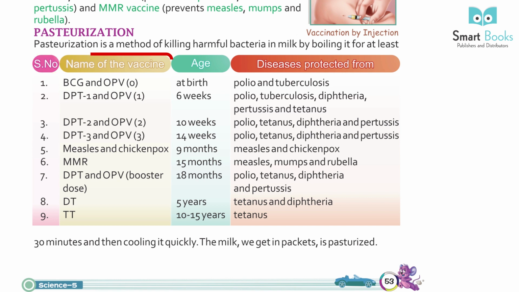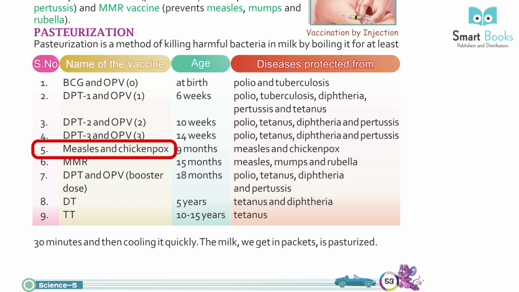Serial number, name of the vaccine, age, diseases protected from. 1. BCG and OPV. At birth: polio and tuberculosis. 2. DPT1 and OPV1. 6 weeks: polio, tuberculosis, diphtheria, pertussis and tetanus. 3. DPT2 and OPV2. 10 weeks: polio, tetanus, diphtheria and pertussis. 4. DPT3 and OPV3. 14 weeks: polio, tetanus, diphtheria and pertussis.